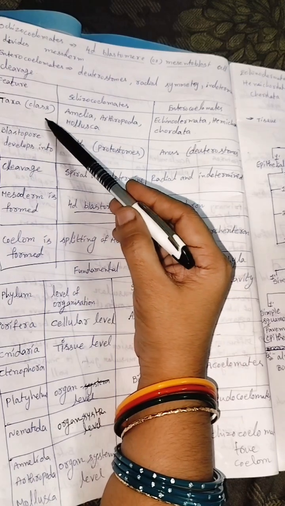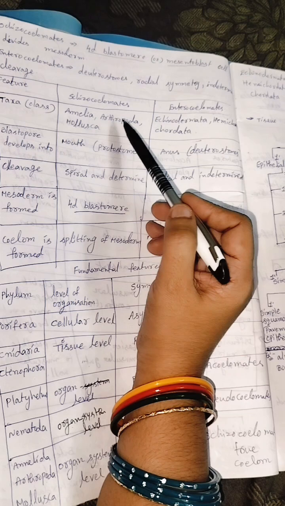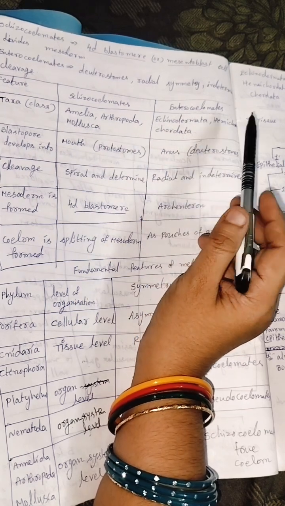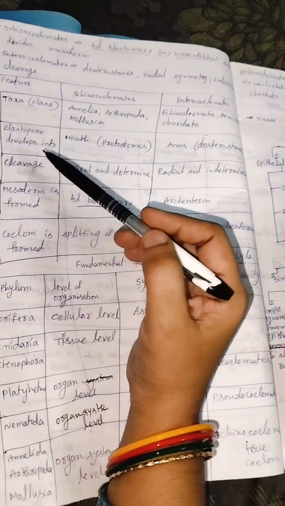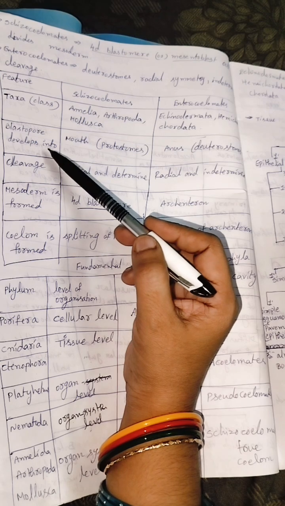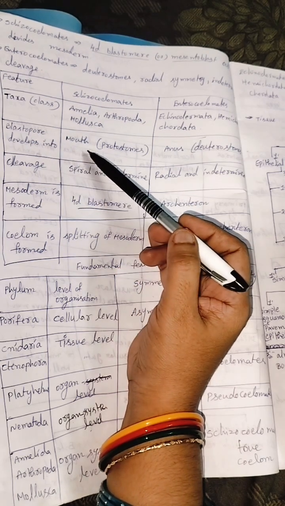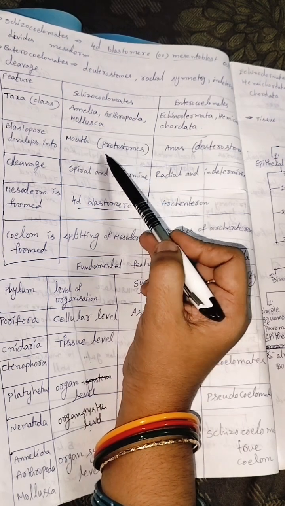First classification, class schizocoelomates: Annelida, Arthropoda, Mollusca. Enterocoelomates: Echinodermata, Hemichordata, Chordata. Next one, this is very very important: blastopore develops into mouth. So it is called protostomes.